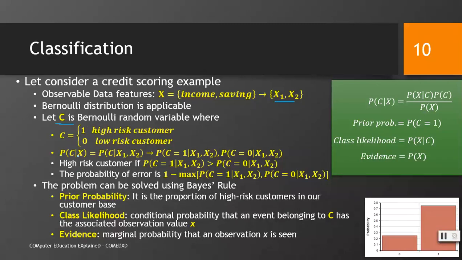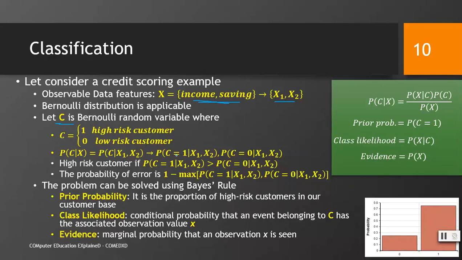Probability of C given x. What it means is that we have the data set, and what is the probability of having a high risk customer or customer status? So we have the data set and we want to find the probability of the customer, which is given by probability C given x. We expand this formula here: probability C given x1 and x2, because our x data set consists of these two features or two variables.